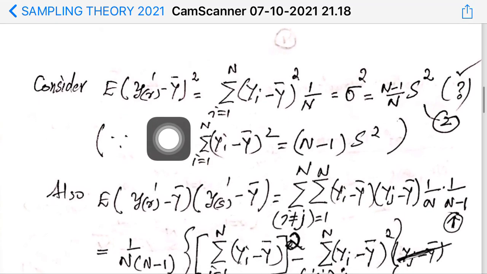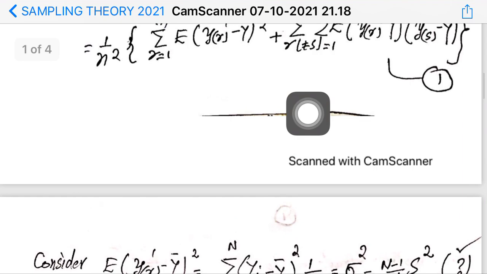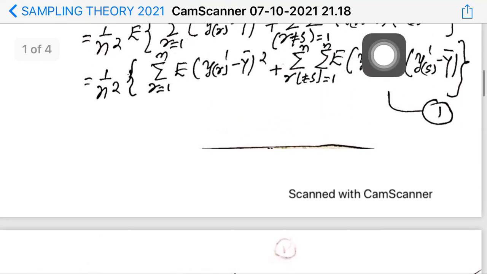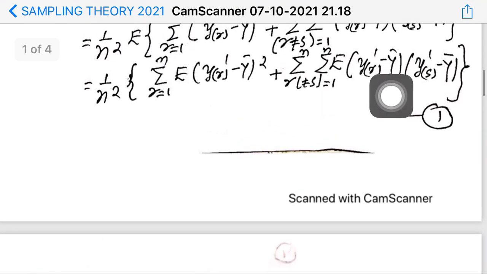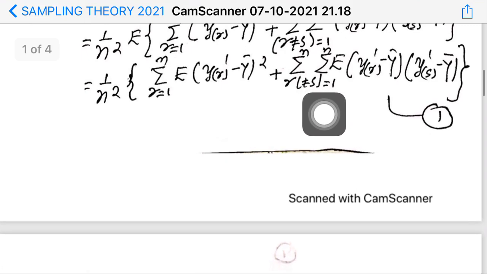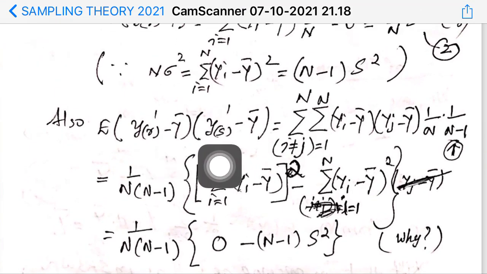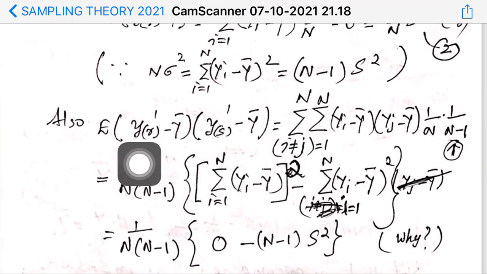So you need to take r and s are different because it is required here. The term required here is not for r equal to s but for r is not equal to s. Therefore, you are finding this value for r not equal to s. And what should be this? This is expectation of something. Expectation of something.